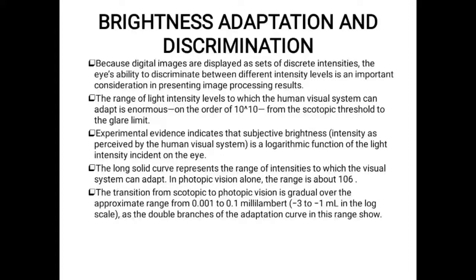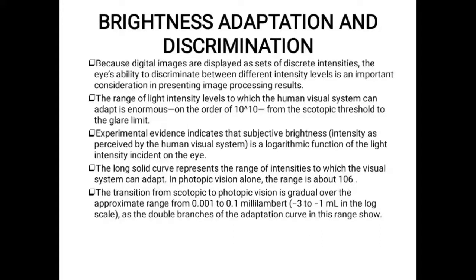Next we are going to see about brightness adaptation and discrimination. In digital form, images are generally represented as a discrete set of values, which are intensity values. So the light from the object is represented as intensity values. Brightness adaptation is the eye's ability to discriminate between different intensity values, which are considered for processing the images.